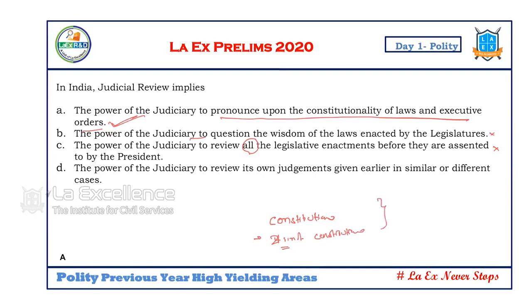Now, in the judiciary this year, post-retirement postings of judges can be a question. You know that the Justice Ranjan Gogoi issue became very controversial, his being appointed as MP in the Rajya Sabha. And when Mr. Sadasivam, the Chief Justice of India, was appointed Governor of Kerala, that also became controversial. In this context, post-retirement appointment of judges is going to be a big question. Political appointment: there is no restriction on it. The power of the judiciary to review its own judgments, we actually call that revisionary jurisdiction. So the answer is A. Though I know the answer is A, I have a responsibility to read B, C, D.